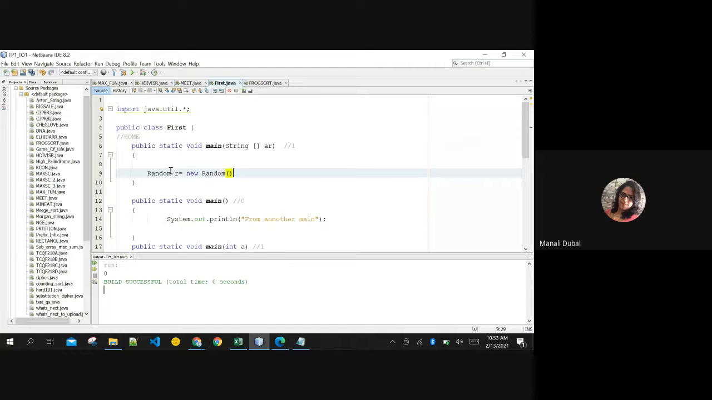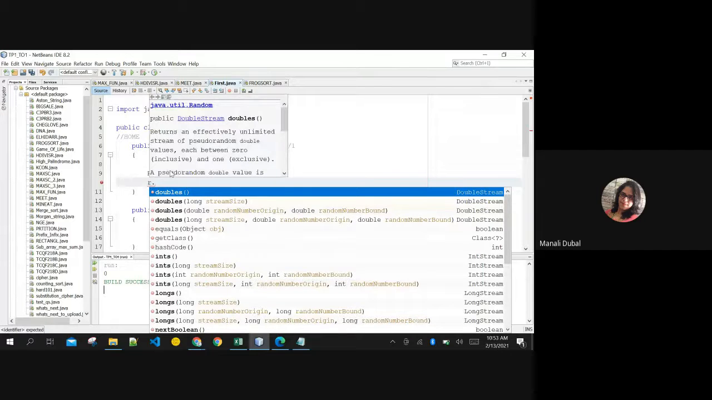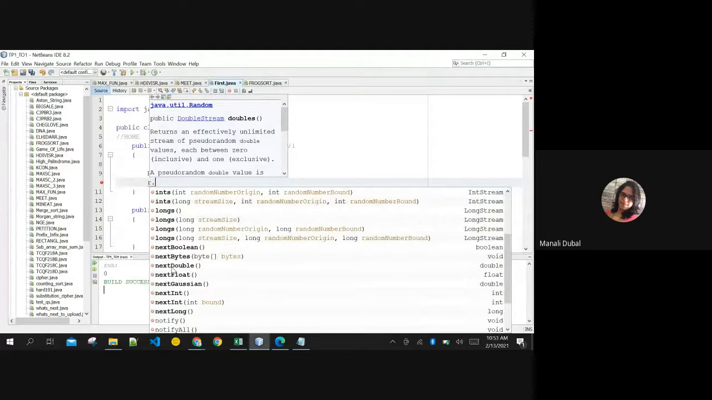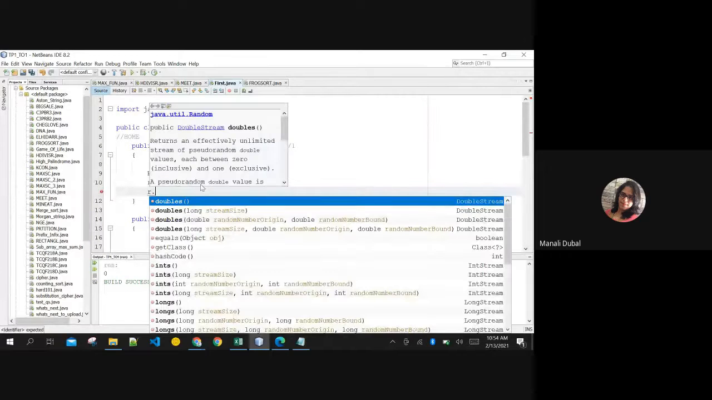Functions, actually, I don't remember. So if I put r dot, I can get all the functions. R dot... nextInt is there. Okay, you also have one. Okay. Wait.